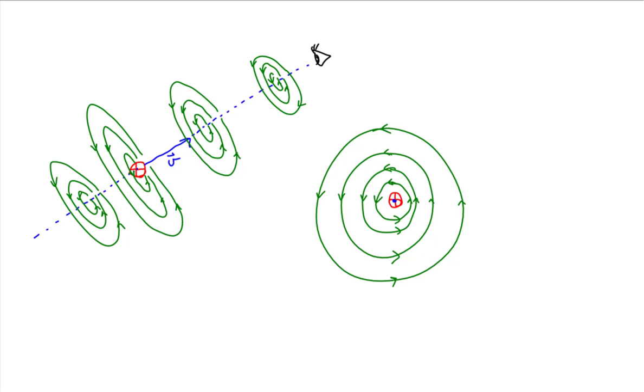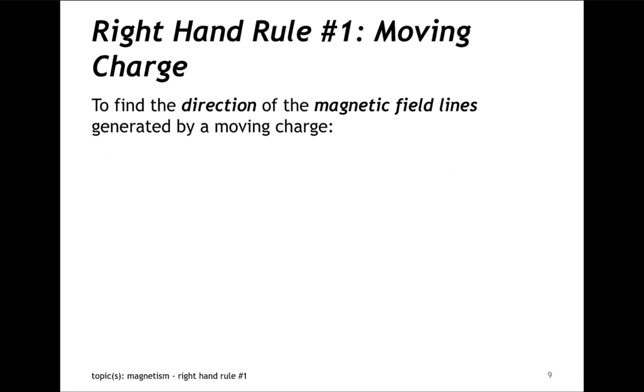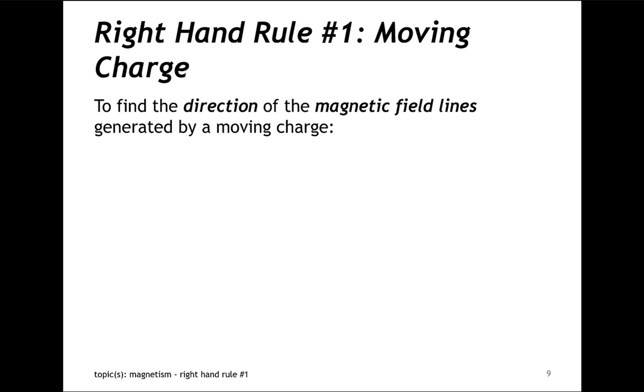Well, how we determine the orientation of the magnetic field lines is through one version of the right-hand rule. I'll call this version of the right-hand rule number 1, but the numbering doesn't really matter. So let's look at the right-hand rule. This version of the right-hand rule we're going to use when we have moving charges.